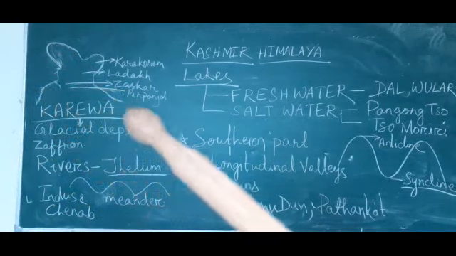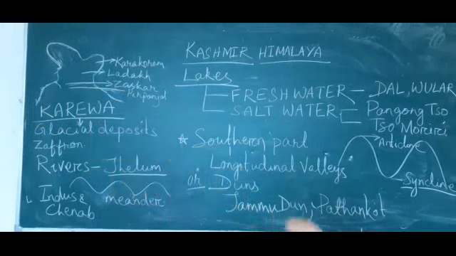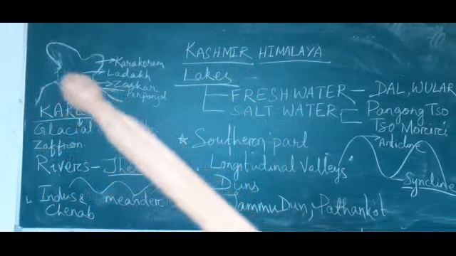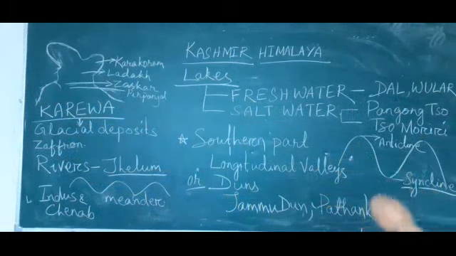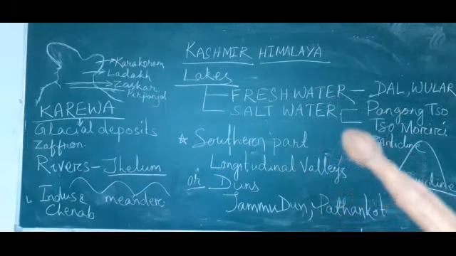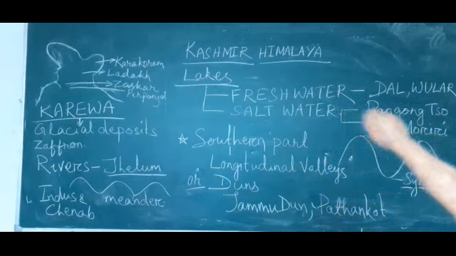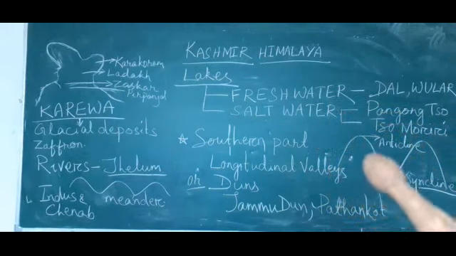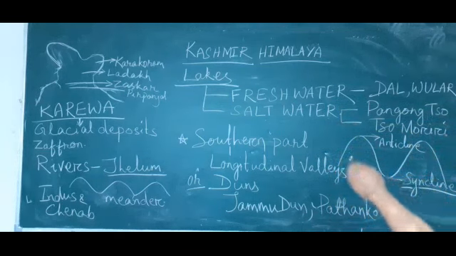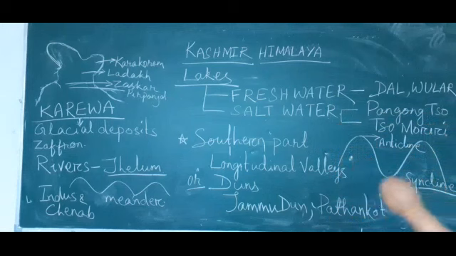This southern part of Himalaya is a longitudinal valley or creates dune areas. As you see, this is the hill, these are the mountains, and the peak of the mountain is known as anticline, and the downward foothills area is known as syncline.